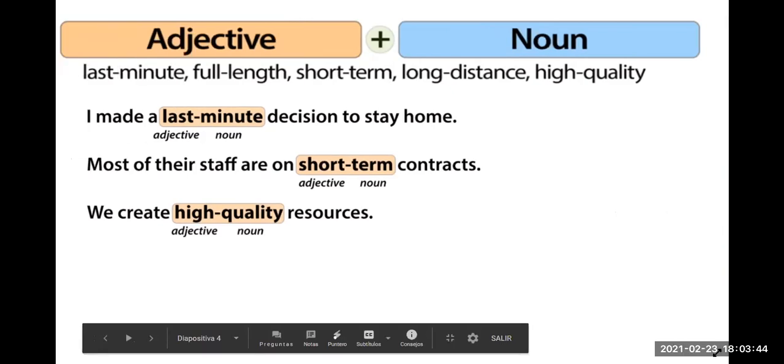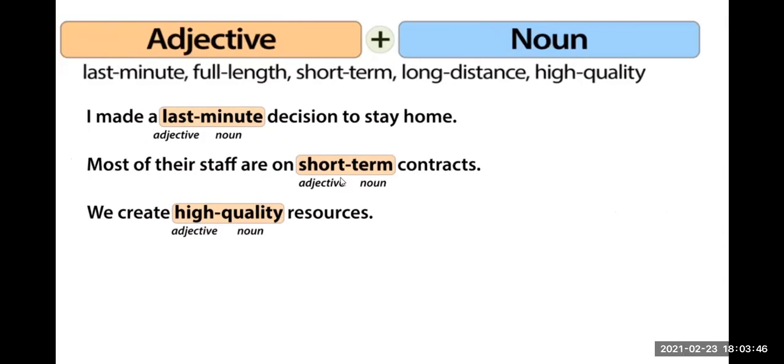When we say short-term, we are talking about time. For a few days or for a week or for a month, but it's not a long-term contract, okay? It's not for all your life, for example, that you will be working here. So it's a short-term contract for a few days, weeks, or months, okay?